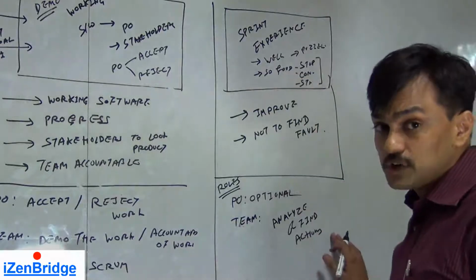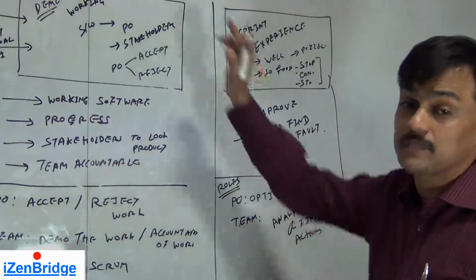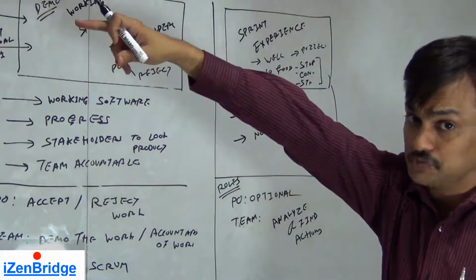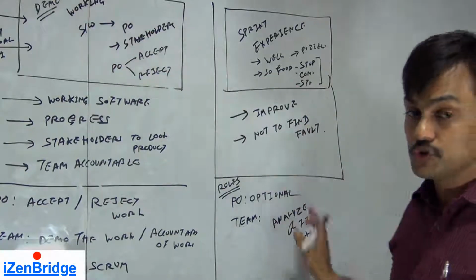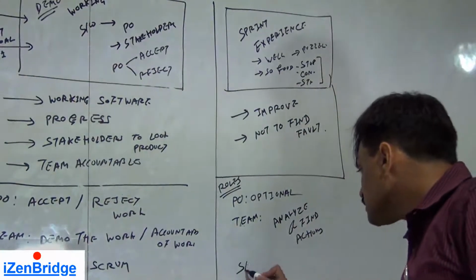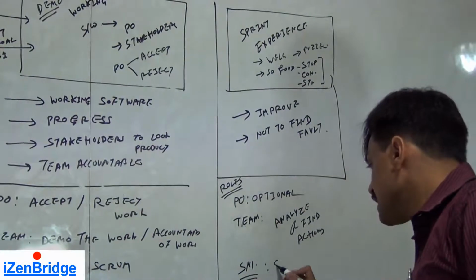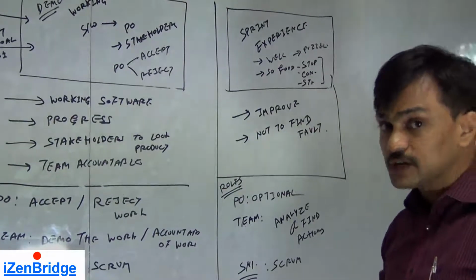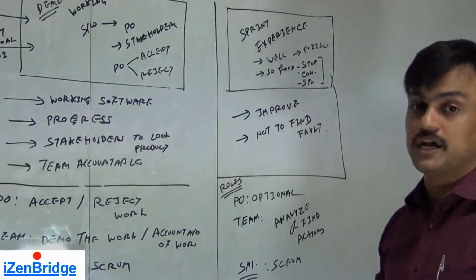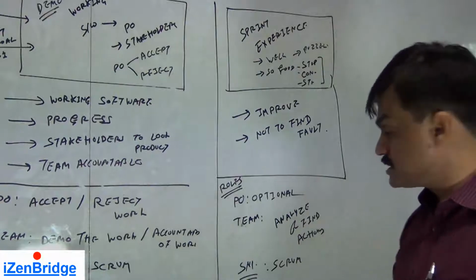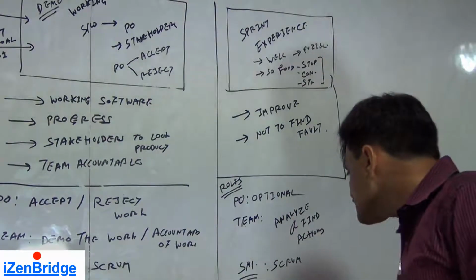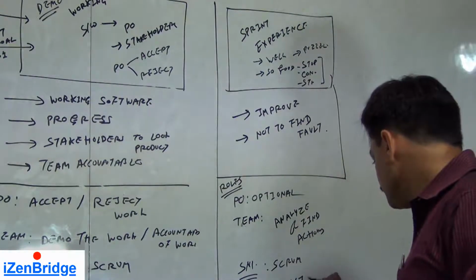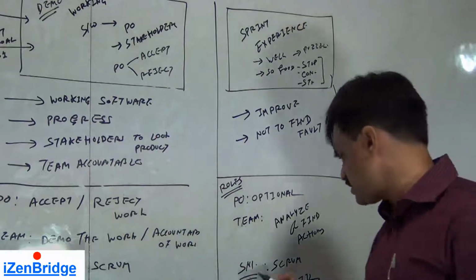The output of sprint retrospective should be actionable items which can be included in the next sprint, which will go as a sprint backlog item. Next sprint, when we are again doing sprint planning meeting, we should consider them. A Scrum Master has to ensure that this meeting happens as per Scrum guidelines. A right amount of discussion, right amount of analysis, identification of action items, focusing on issues, not on individuals. He has to ensure that. And he is the one who is facilitator of this particular meeting. So he is by default a facilitator, the Scrum Master.